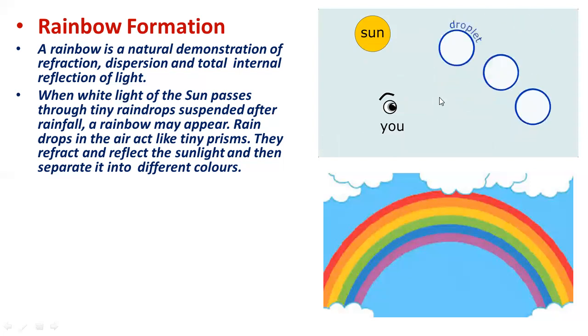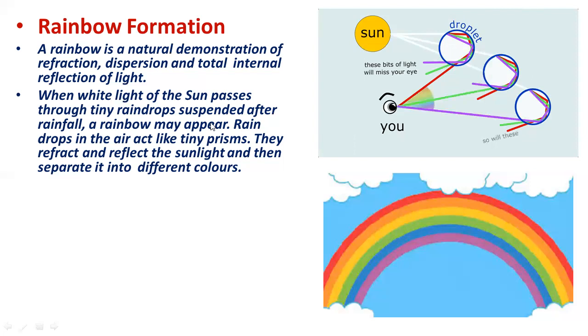So when the white light of the sun passes through tiny rain droplets suspended in air, because you know after rain falls, water vapors are present in air, and those water vapors will act as a prism and will help in the dispersion of white light. So the rainbow is formed from light that bounces from droplets and then enters into our eye.